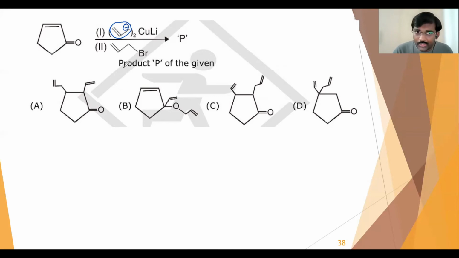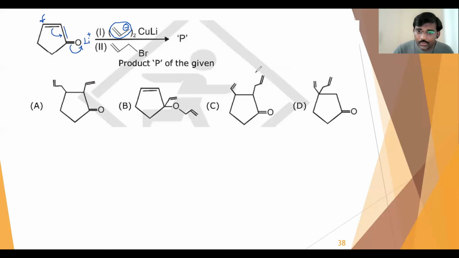That allyl carbanion will attack on one of these double bonded carbons, most probably here. Once that carbanion attacks, this pi bond will shift this side, and the double bond will come here. Then this pi bond will move on to the oxygen, so the lithium plus ion will come over here. So first, the allyl carbanion is adding on this carbon, and now you have the double bond here.